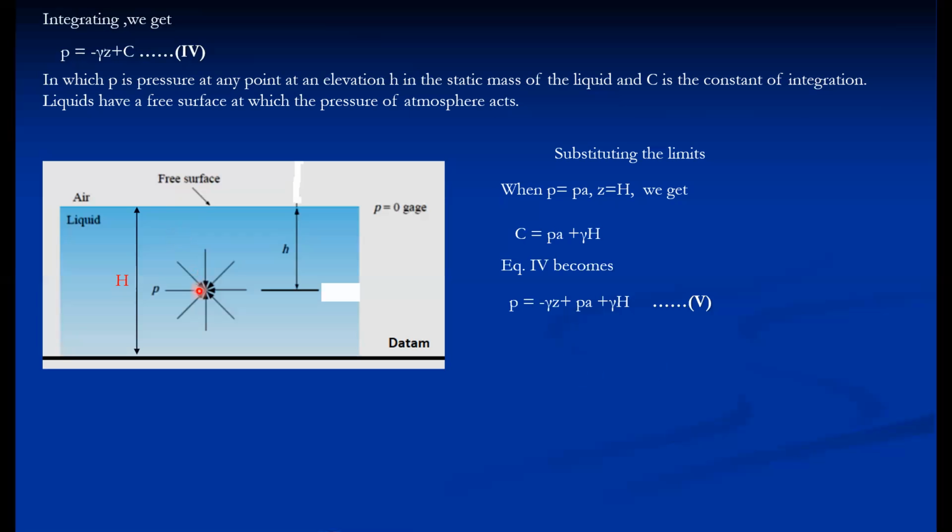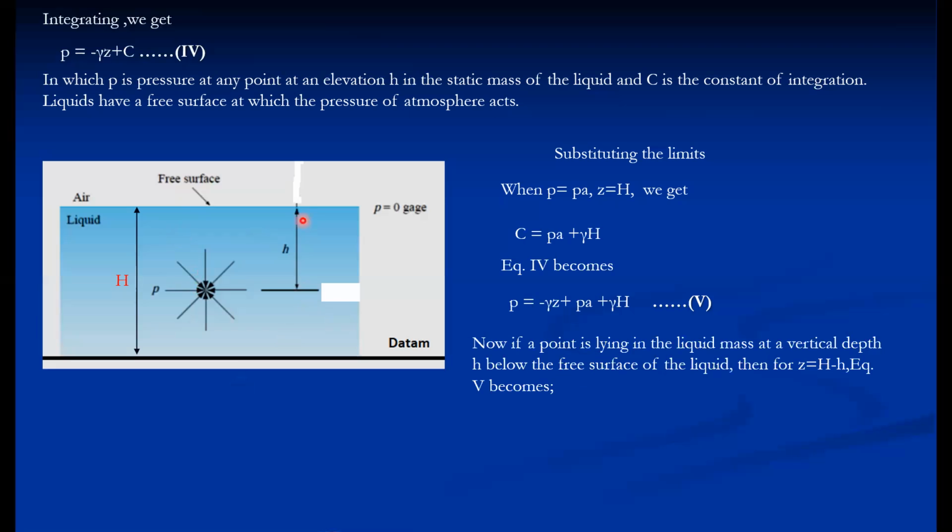Now in this particular case, if the point is lying in the liquid mass at a vertical depth h, so h is the depth, which is below the free liquid surface, then Z is not H. Z in this particular case is measured for the point P, which is at a depth h from the free liquid surface.